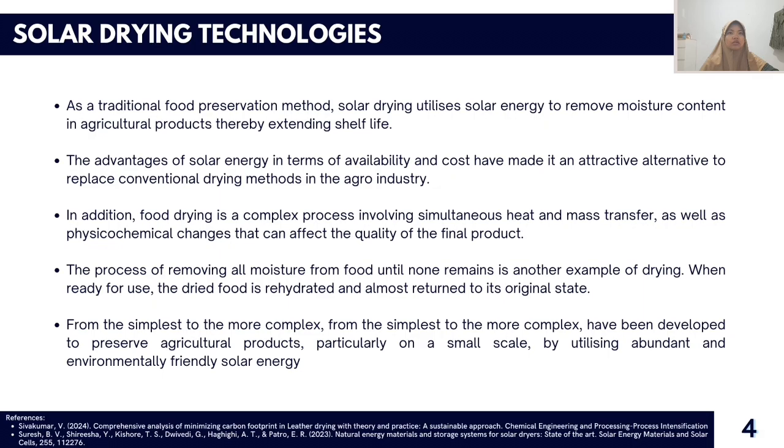The quality of the final product and the effectiveness of drying operations can both be significantly impacted by the chemical process industry.